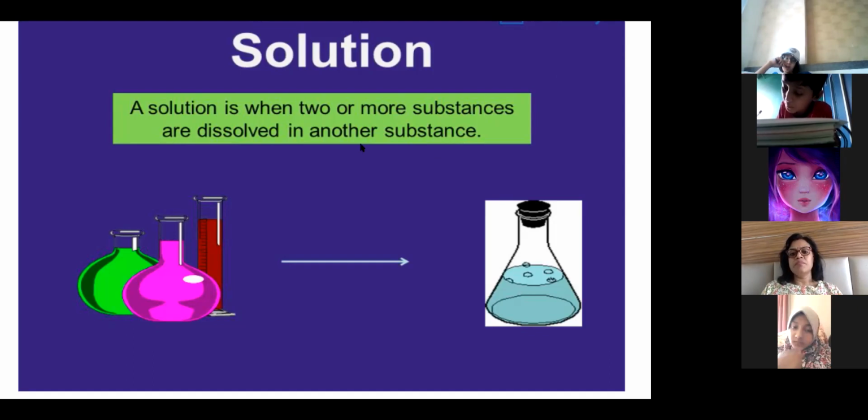Okay. Mostly it is liquid, and mostly solid is dissolved. You just have to write this. What is a solution? When two or more substances are dissolved in another substance. Whenever dissolved is mentioned, it means this should be a liquid, because in liquid only you can dissolve something. And obviously it would be salt and sugar or lemon or anything. Ma'am, done, ma'am. Mud in water is also a solution.